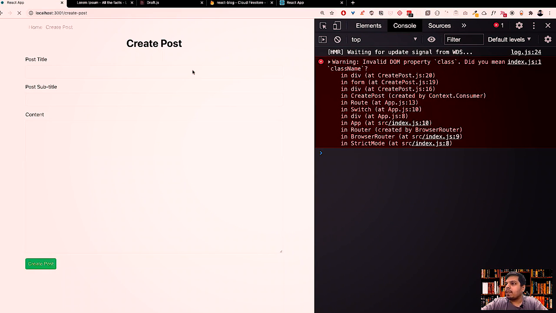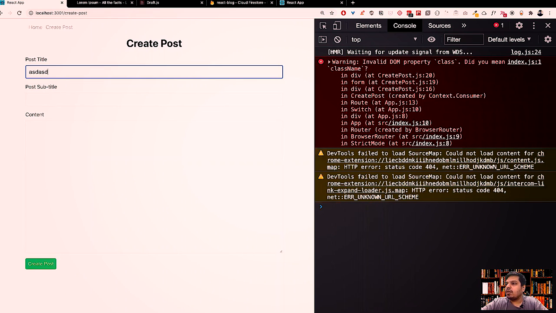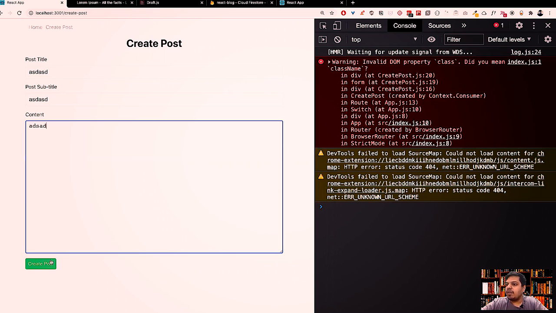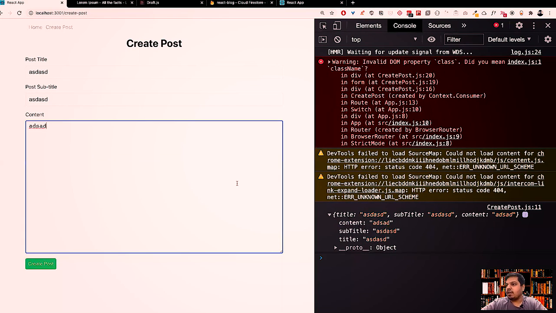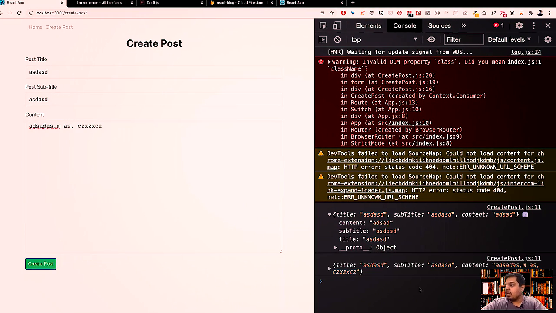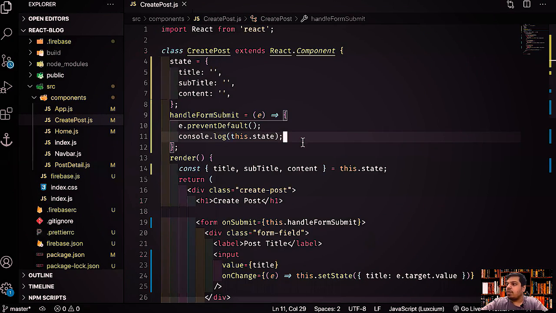So if I write title over here, subtitle, content, and press create post, you see this is the state. This is the latest state. If I change it, this is the latest state, right? Awesome. Now we just have to simply create the post inside our Firestore, right? And how would we do that?